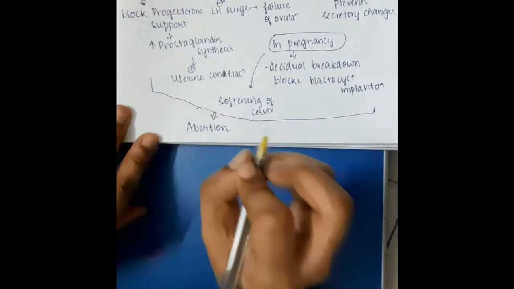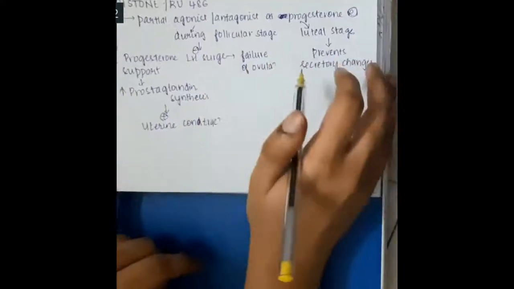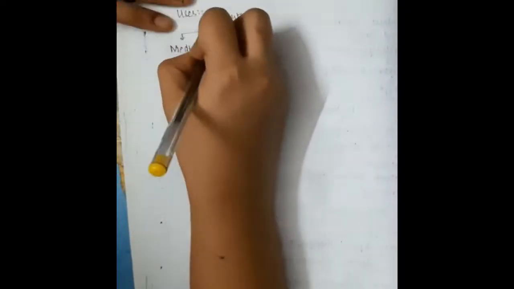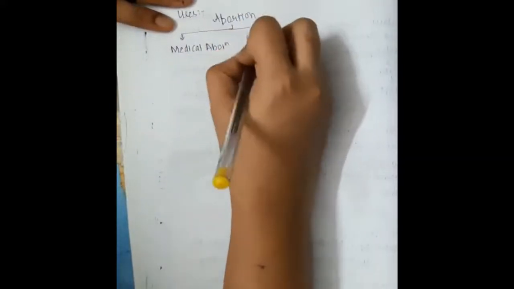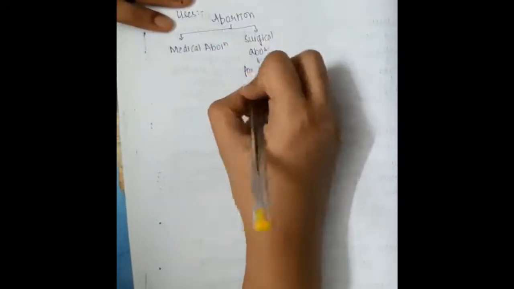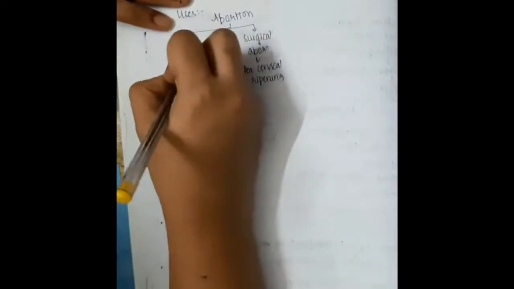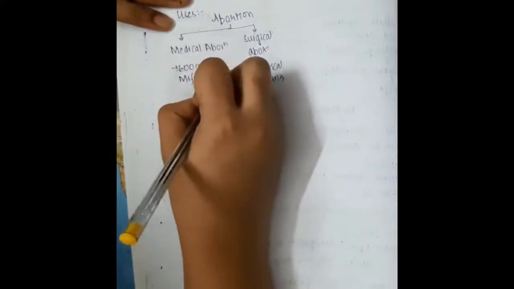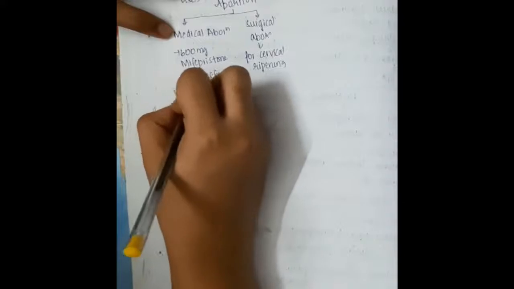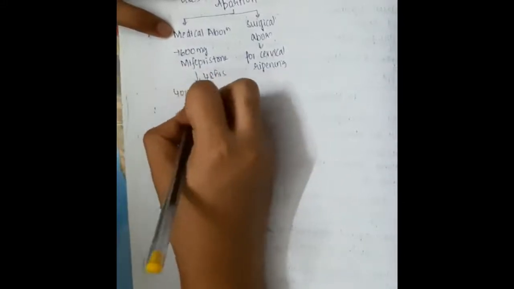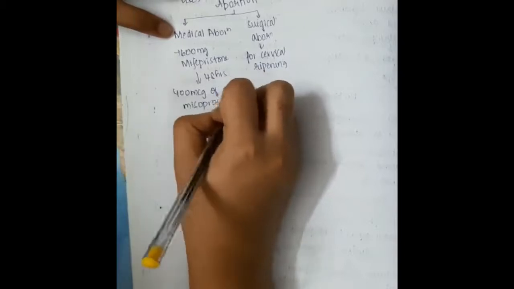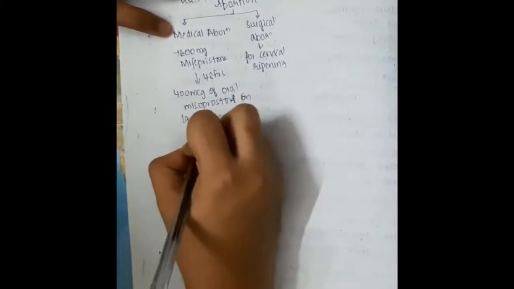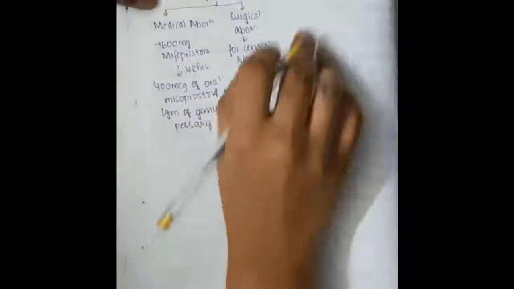Now what are the uses of this mifepristone? It is used in abortions, either medical abortion or surgical abortion. In medical abortion, 600 milligrams of mifepristone is given, and after 48 hours you give 400 micrograms of oral misoprostol, or you can also give a 1 gram gemeprost pessary. This will cause medical, induced abortion.